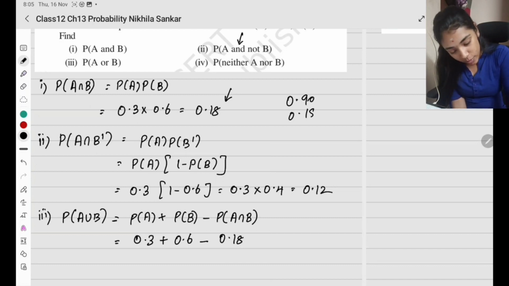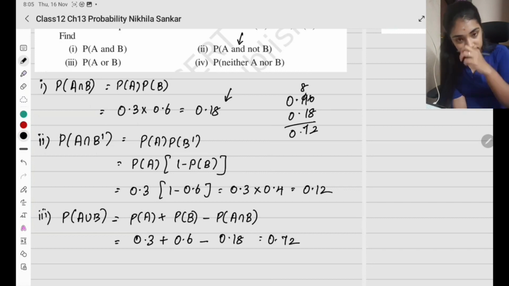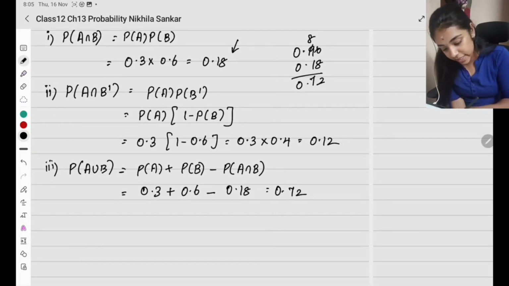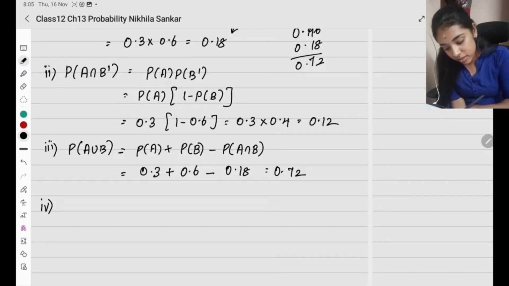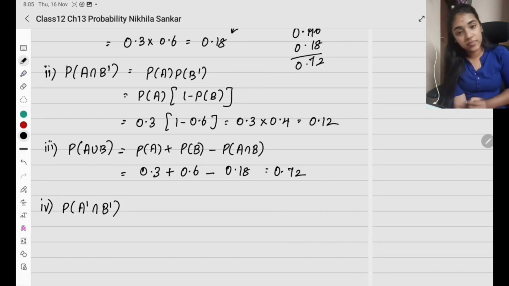0.9 minus 0.18, so this gives 0.72. Be very careful with the calculation. That's the answer. Neither A nor B, so P of A is not there and B is not there. So A not and B not.